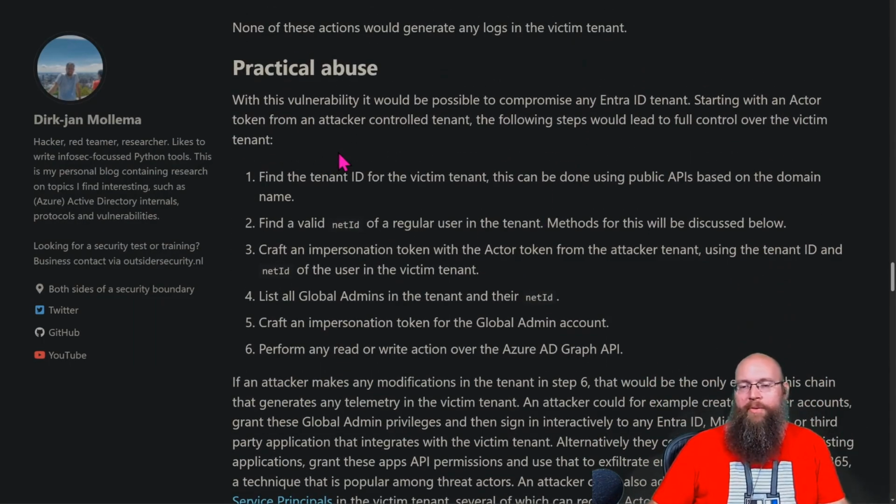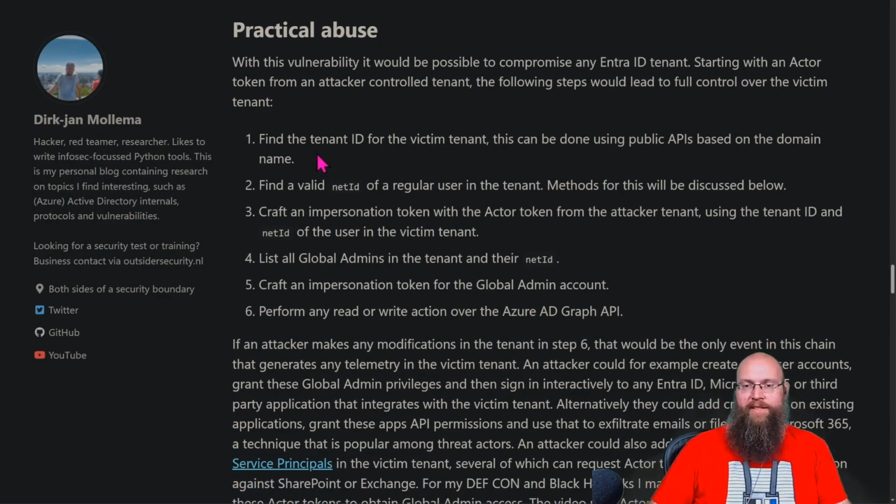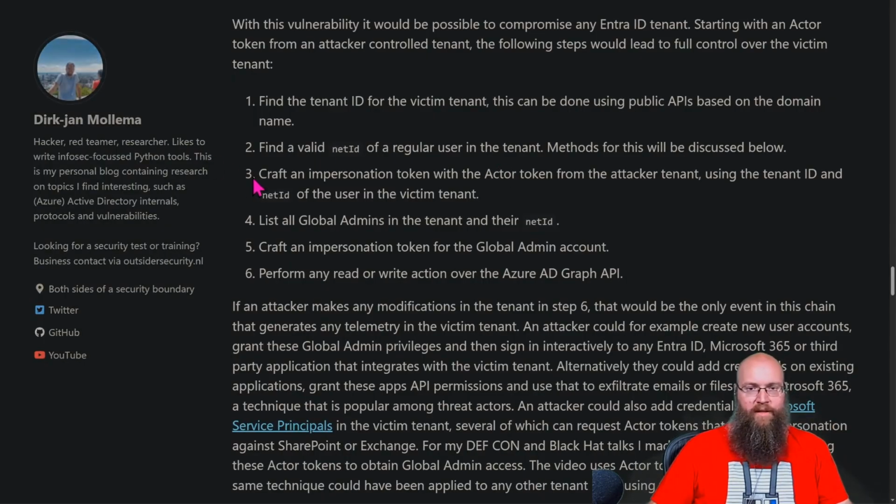So with this vulnerability, it would be possible to compromise any Entra ID tenant, starting with an actor token from an attacker-controlled tenant. The following steps would lead to a full control over the victim's tenant. So you find the tenant ID of the victim tenant, which is public information. You find a valid netID of a regular user in the tenant, and there's a lot of methods to do that. Craft an impersonation token with the actor token from that attacker's tenant, and use the tenant ID and the netID of the user in the victim tenant.